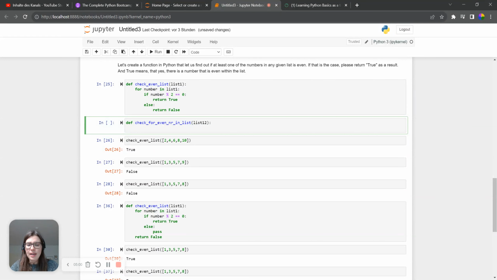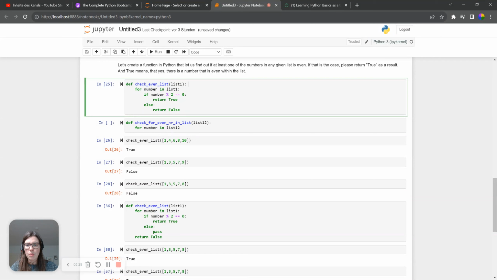And so we can now say, for any kind of number in this list, list 12. You see a bit more of the logic of those functions, because it's exactly the same what we write here that we wrote in line 25. Here we have define check even list, list 1, for any kind of number in list 1.